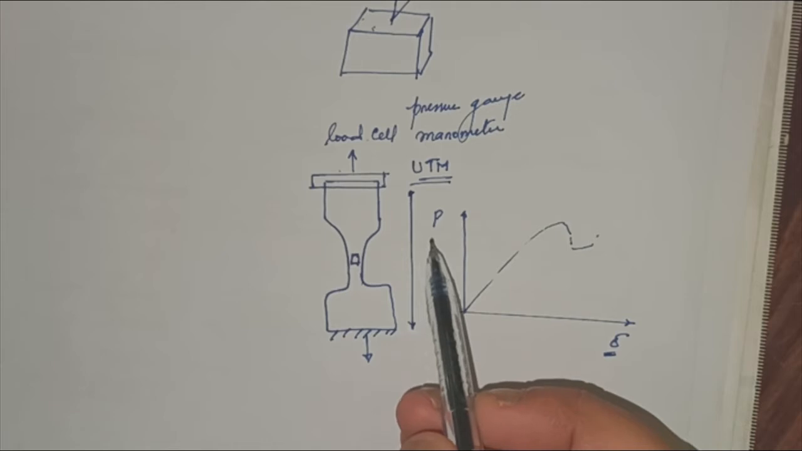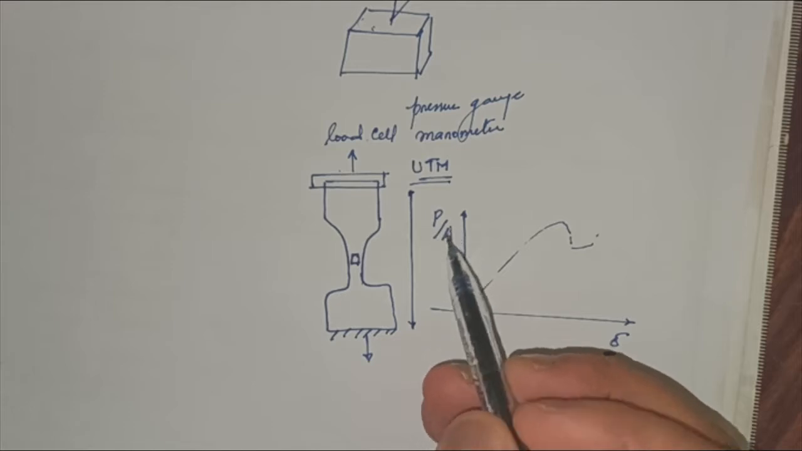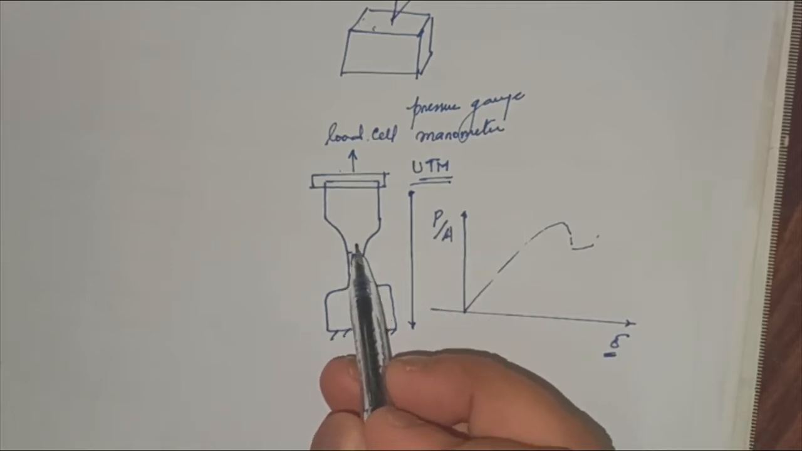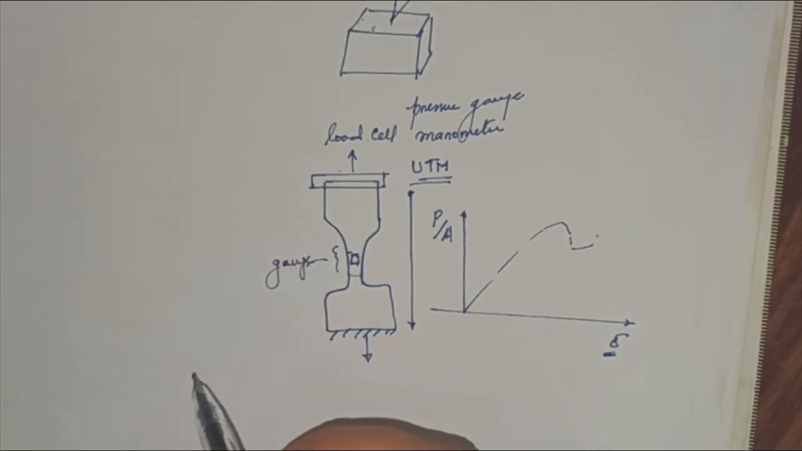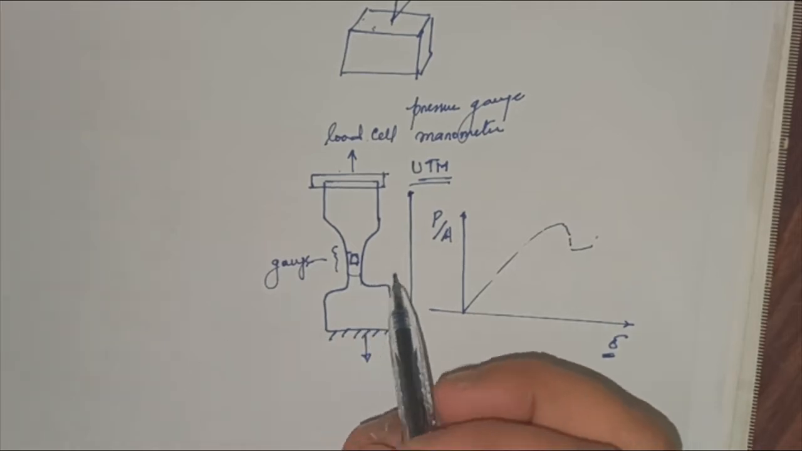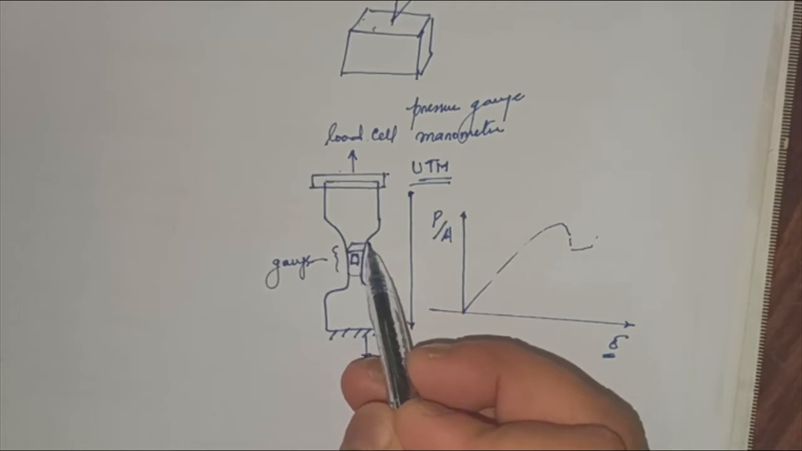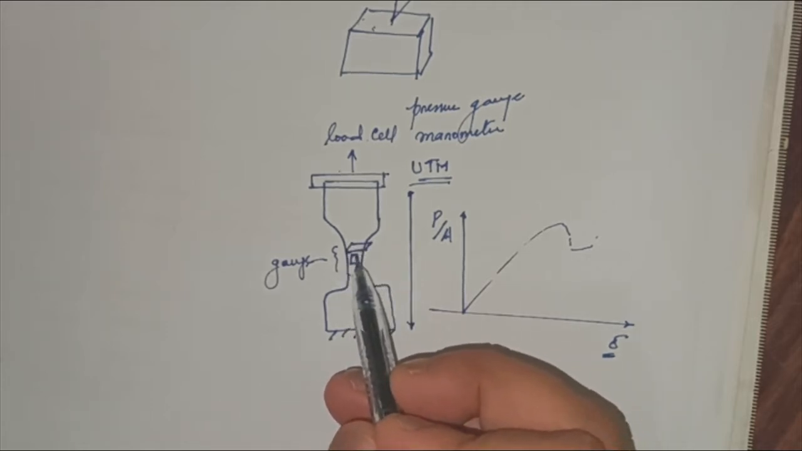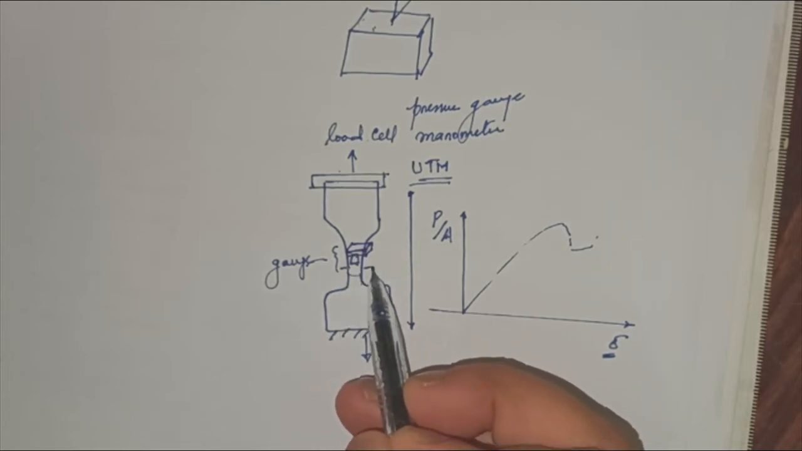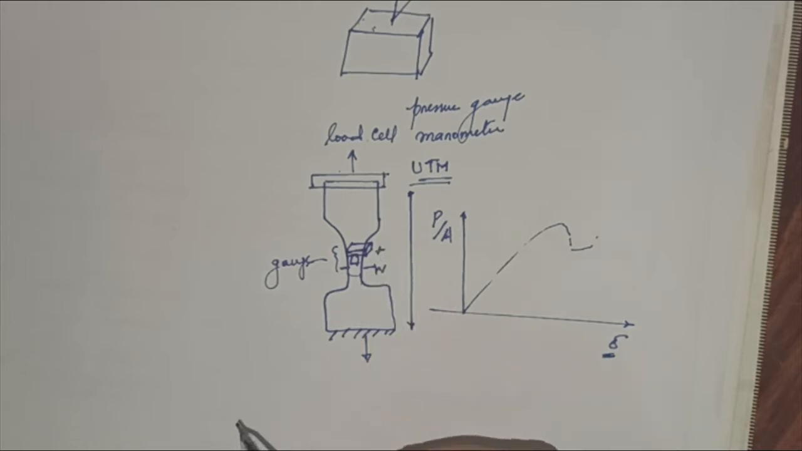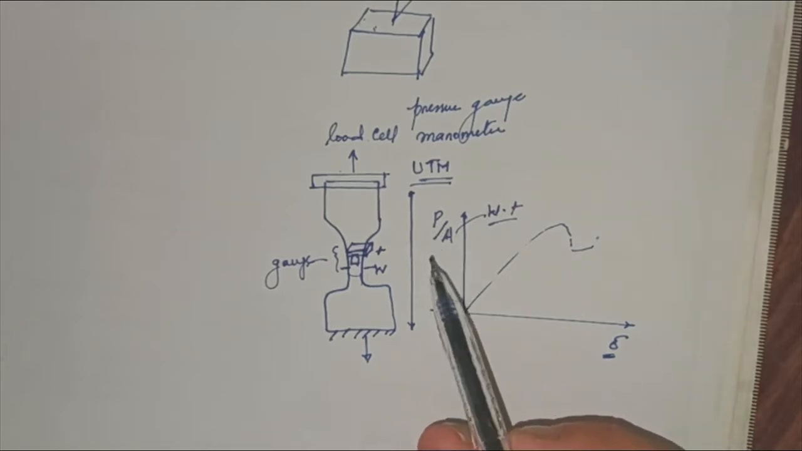However, for stress, what do you do? You have a load, and you divide the load by the area. Area of what? Of the gauge. This region is called the gauge region. In this gauge region, you take a cross section like this, along this. In this cross section, the width is W and the thickness is T. So the area will be W times the thickness, and P upon A will be the stress.